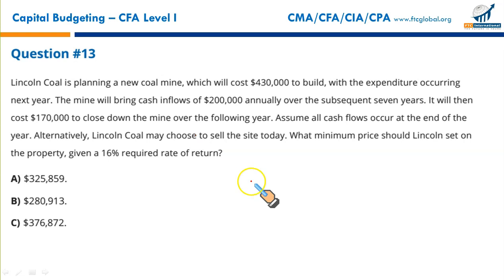Let us first write down the information that we need to put in our calculator. First, there is no cash flow at year 0. Enter, press down arrow key. Then there is $430,000 outflow occurring at the end of year 1. Then $200,000 inflow, enter.